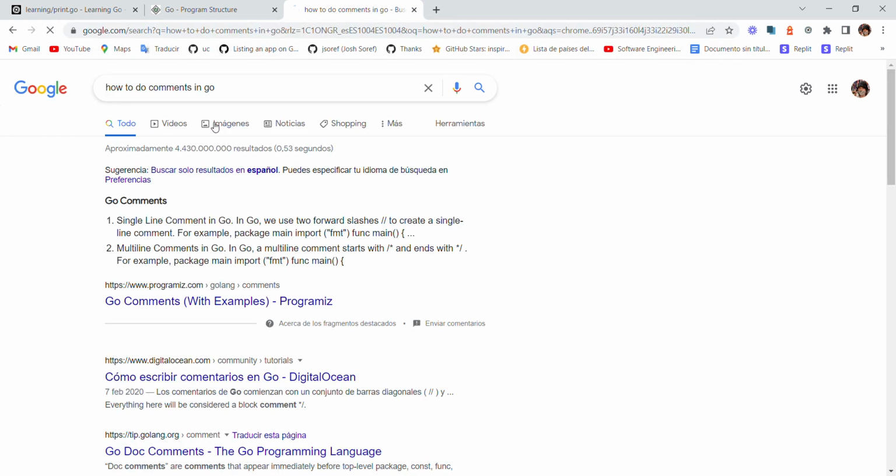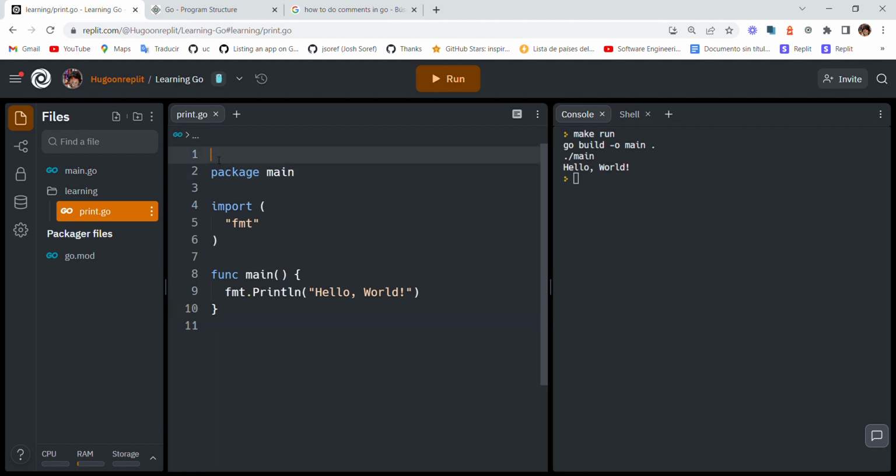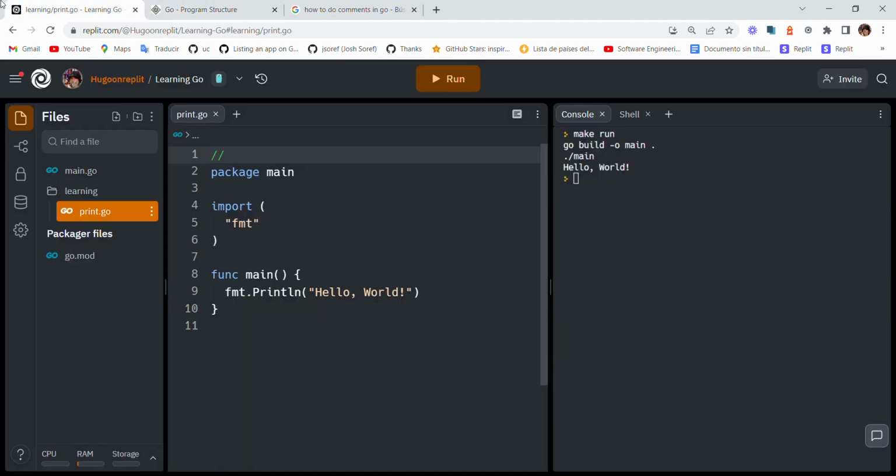Okay, so let's check the images. Yes, and the comments are double slash. Alright, nice comments. It's also in other programming languages, so it's very good. So we're gonna start with the print. Always put package main, or other things if required. Maybe there are other packages, but always remember to put package main.